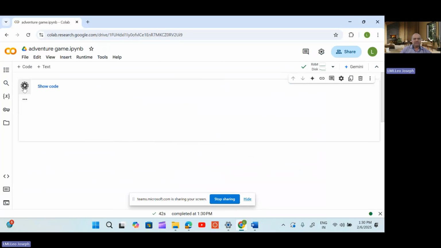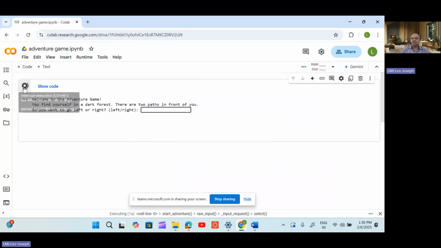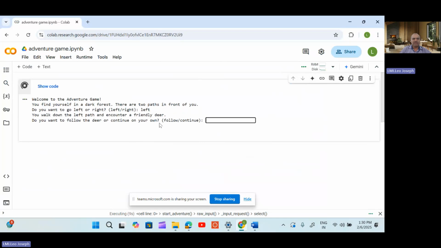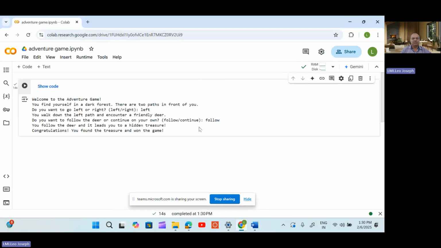Similarly, I can run several times, but one user will be given one chance only. Suppose a user is selecting left, then what happens? It will ask, do you want to follow a friendly deer? So okay, I am giving follow. Once you learn the story, you can directly go. Otherwise, they don't know that following a deer could take you to some other paths and you will die. They may think like that, and if they continue, it will take you to different paths. So if you follow the deer, it leads you to a hidden treasure. So congratulations, you found the treasure and won the game.